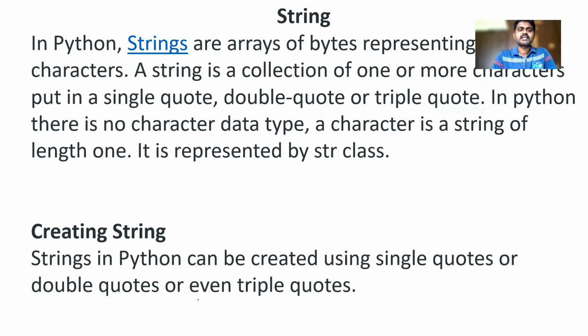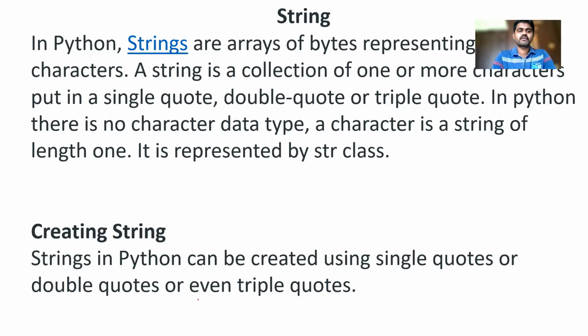So in Python, strings are arrays of bytes representing the characters. A string is a collection of one or more characters put in a single quote, double quote, or triple quote. In Python, there is no character data type. Remember, in C programming, we have a character data type like char, but we don't have a character data type in Python. In Python, we have only the string data type. And that too we can represent in single quotes, double quotes, or triple quotes.